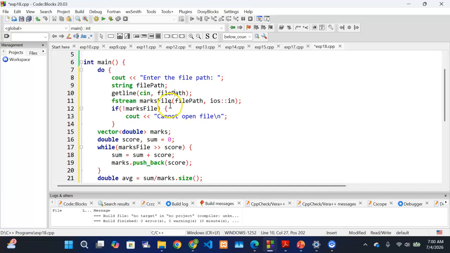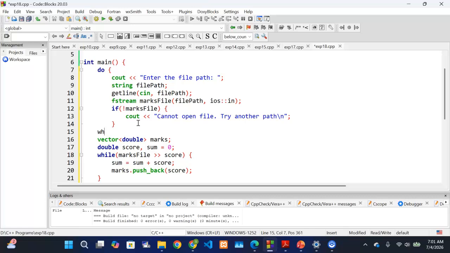You are saving it, and whenever you try to open it and you find that it does not exist, you want to display a message, cannot open file, or maybe file not found. Try another path, maybe something like that. And then once you display that message, you can come here and put a while.